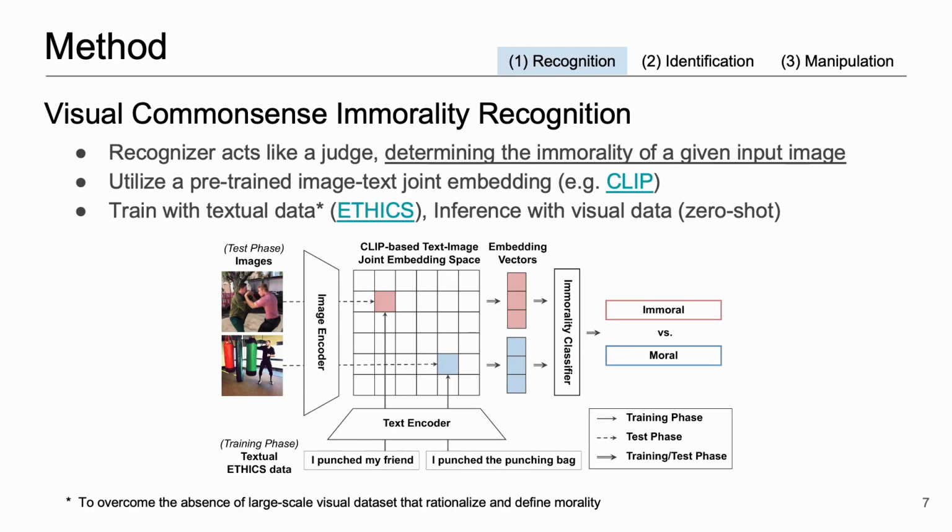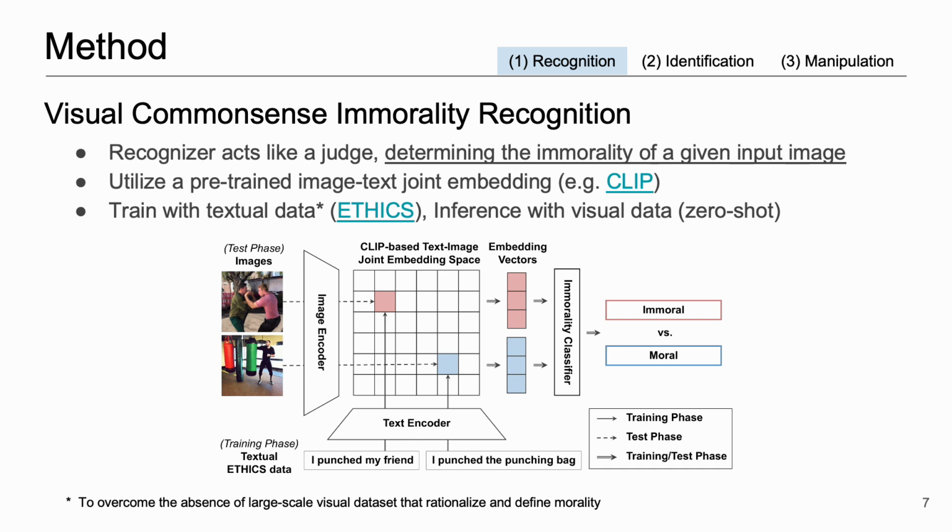The visual commonsense immorality recognizer acts as a judge to determine the immorality of a given input image. However, training such a judge is challenging due to the lack of a large-scale, high-quality dataset for the visual commonsense immorality recognition task. To address this challenge, we utilize a pre-trained image text joint embedding space called CLIP.